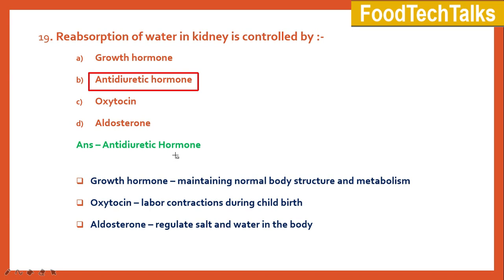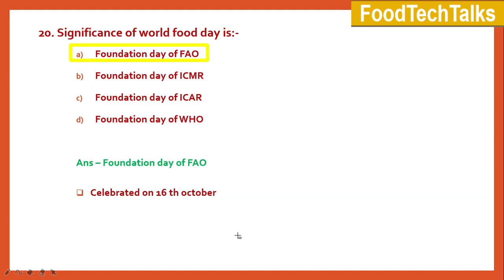Discussing about the other options in the question, growth hormone is responsible for maintaining normal body structure and metabolism. Oxytocin causes labor contractions during childbirth. Aldosterone is a hormone that regulates salt and water in the body. The last question for today, 20th question.